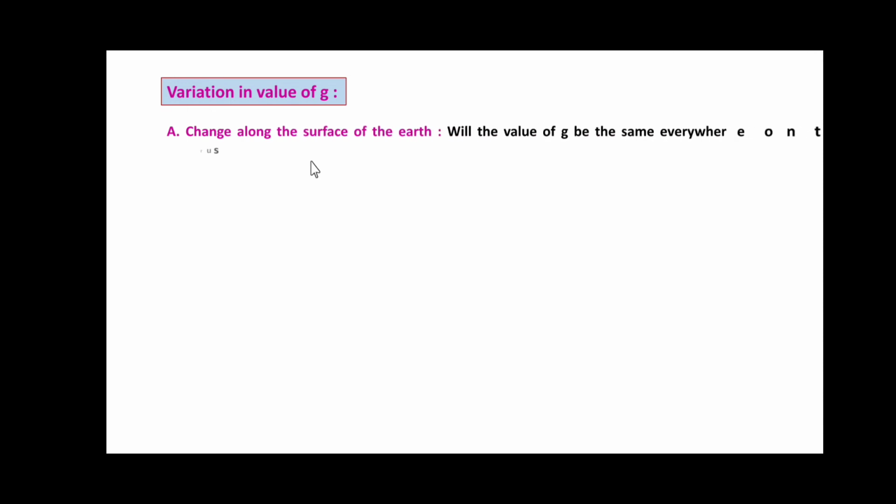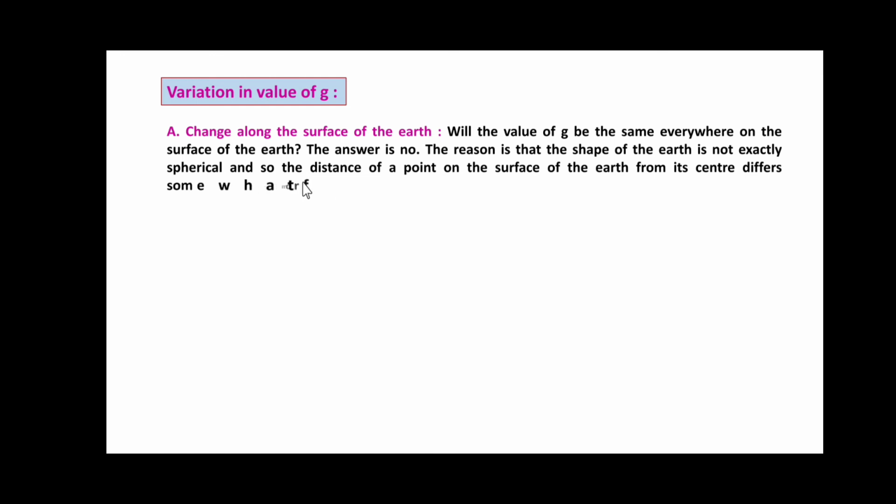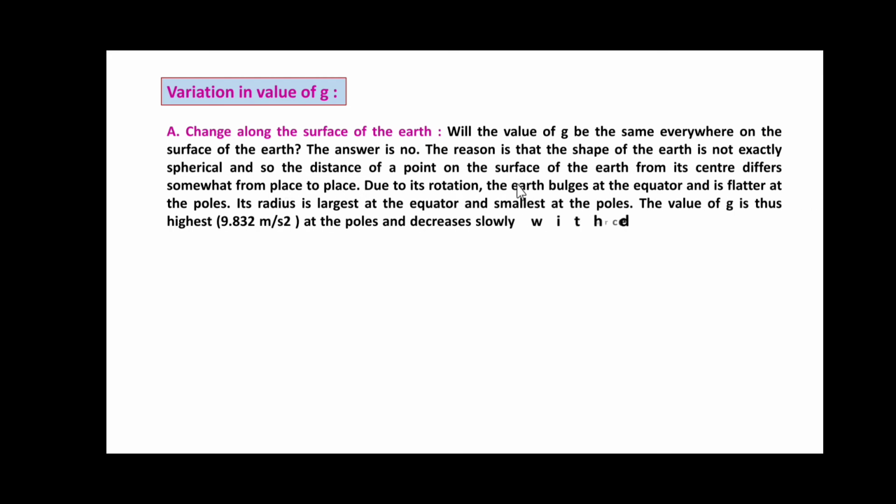Variation in the value of g. Change along the surface of the Earth. Will the value of g be the same everywhere on the surface of the Earth? The answer is no. The reason is that the shape of the Earth is not exactly spherical, so the distance of a point on the surface of the Earth from its center differs somewhat from place to place.